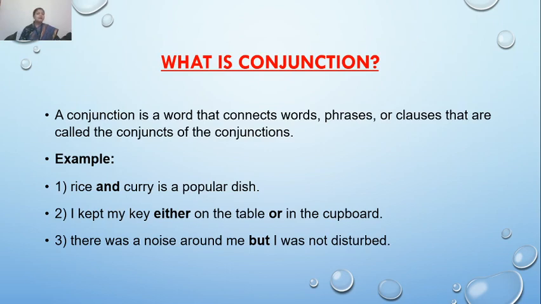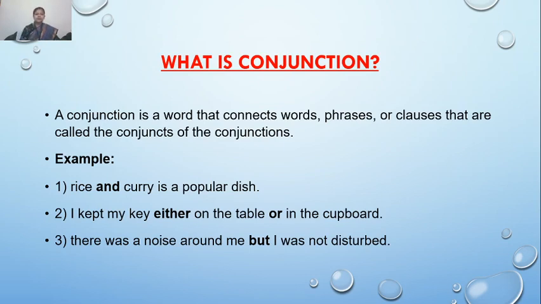As we know, conjunction is a word that connects words, phrases or clauses, and they are known as conjuncts of the conjunction. So what is conjunction? Conjunction is a word that connects words, phrases, and clauses.